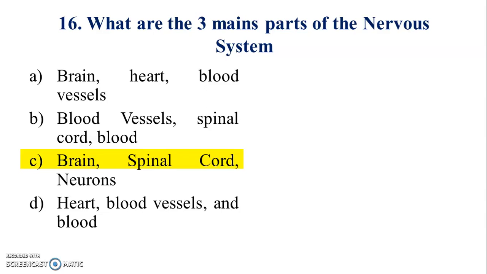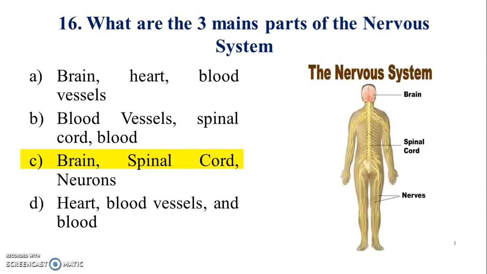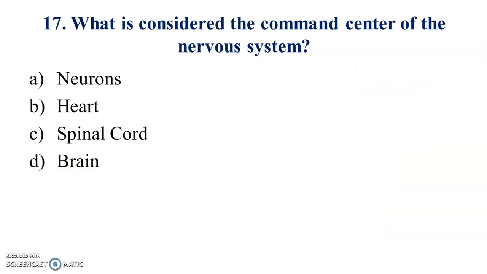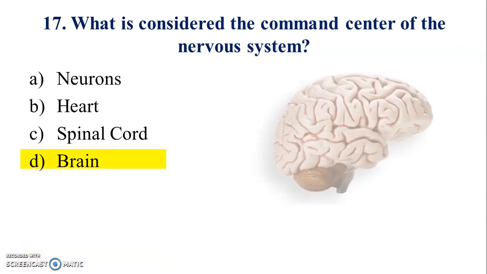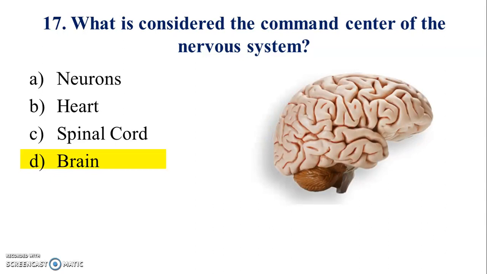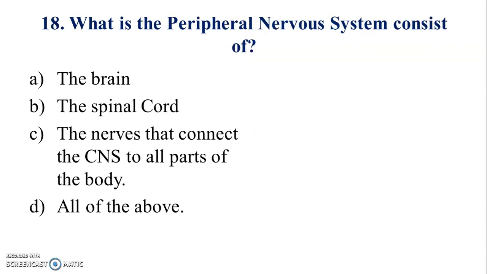Answer is C. Question number 17, what is considered the command center of the nervous system? Answer is D. 18, what does the peripheral nervous system consist of? Answer is C.